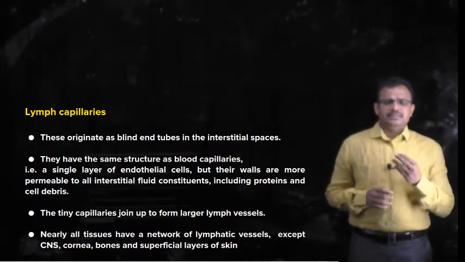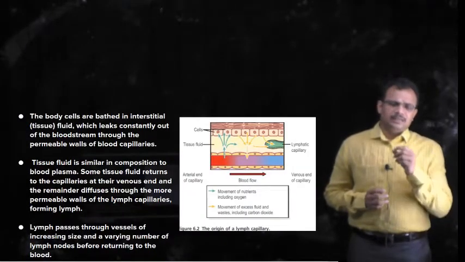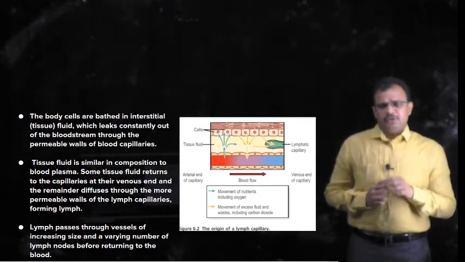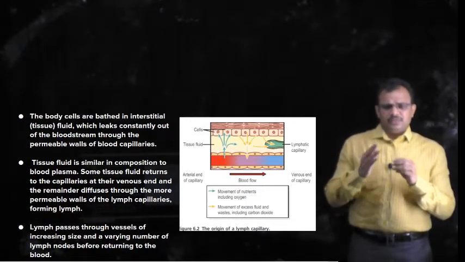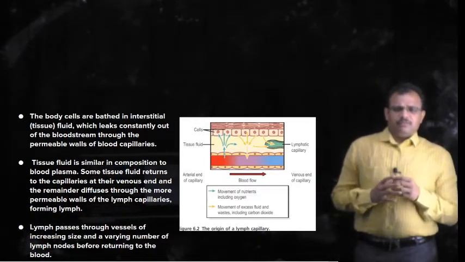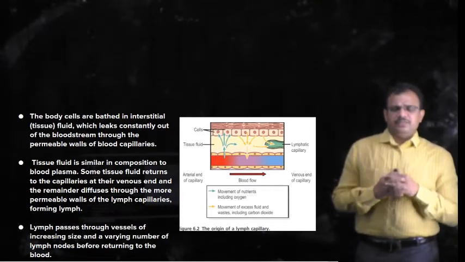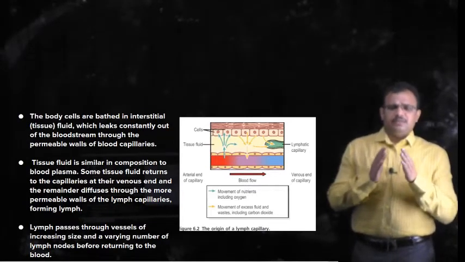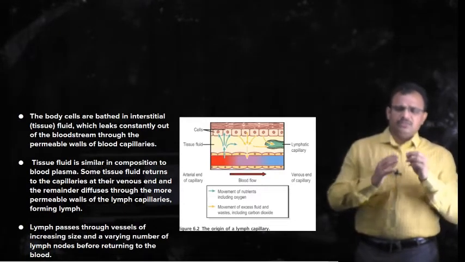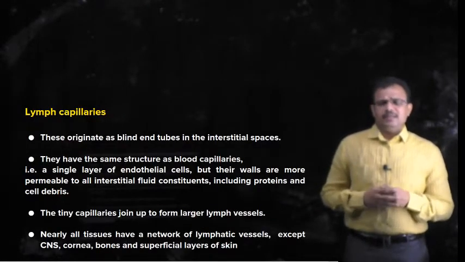You can see in this diagram the lymph capillary which originates as a blind ended tube, and the arrow marks show the fluid being collected from the tissues in the interstitial space, the spaces between the cells. In this way the fluid enters the lymph capillaries.